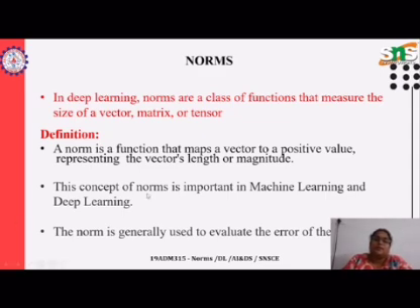It may represent either the vector length or the magnitude. So the output, you need to take a positive value, so we are going to use the norms function. Sometimes if we did not get a positive value, we get a negative value. What can we do? You can apply the norms function, then convert it into a positive value. When will a negative value come? If you take any network and transmit data, you will get the proper output.